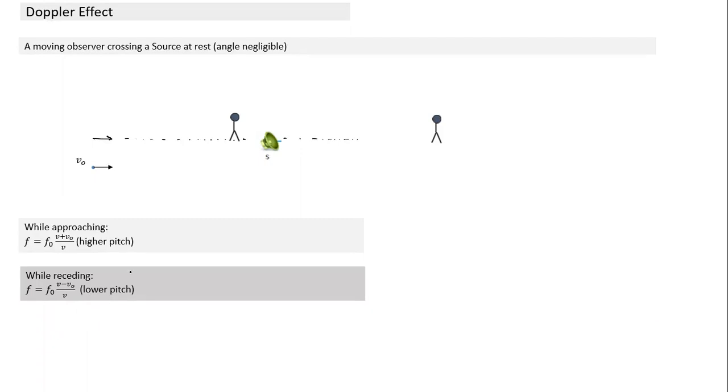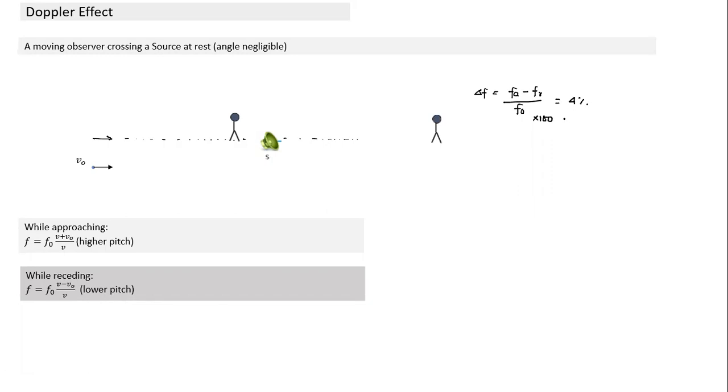Okay. So both cases look pretty similar to the previous one. Here also we find a change in frequency, which is equal to the frequency while approaching minus the frequency while going away. And if we compare the change in frequency to the original frequency, if it is 4%, what does it mean?